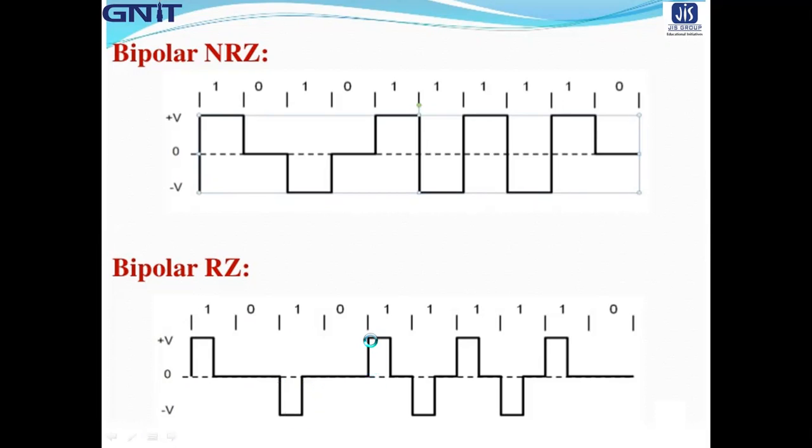Then next one is the positive, then next one is negative. So alternative 1s, they are the opposite polarity.